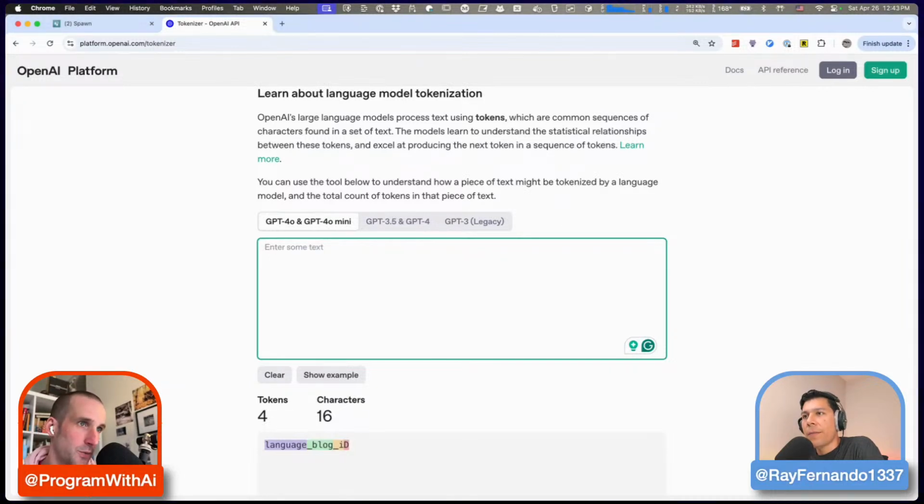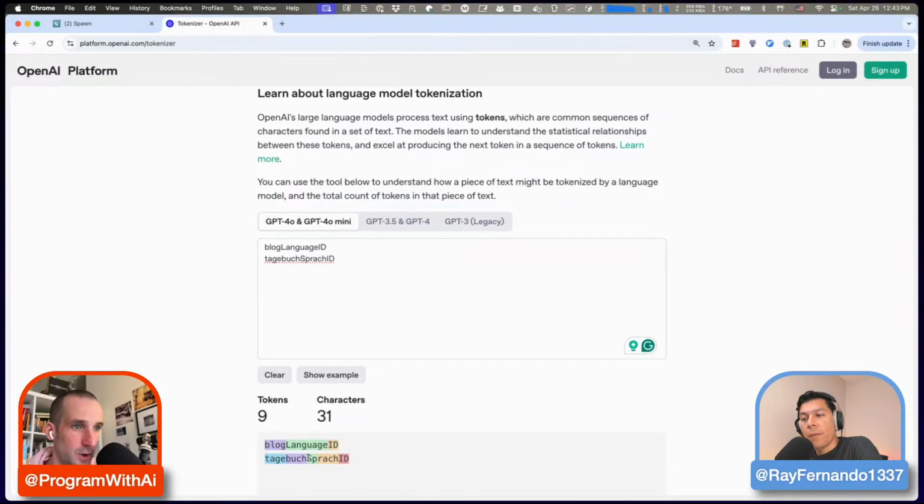But if you use a language that's less present in the training data, for example, if I have a variable called block language ID, and then I use the German version, Tagebuchsprach ID, suddenly you have all these tokens here. Even though they mean something like diary in German, they will make it more problematic for the model to generate good code. All of these things add up and start degrading things.